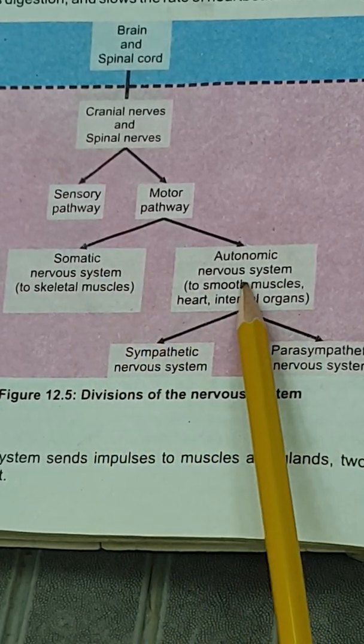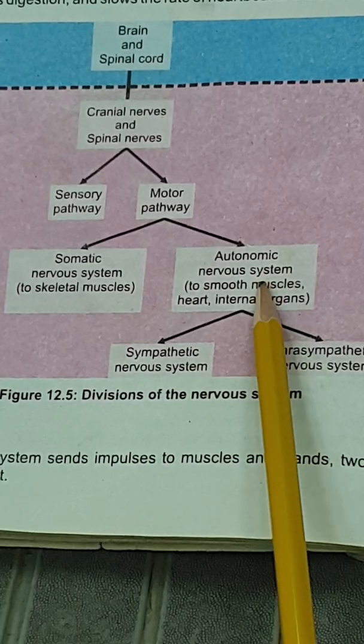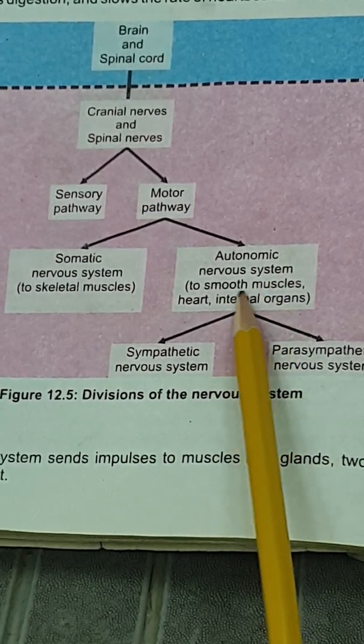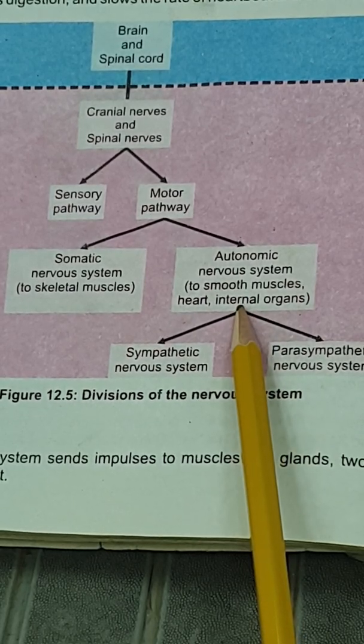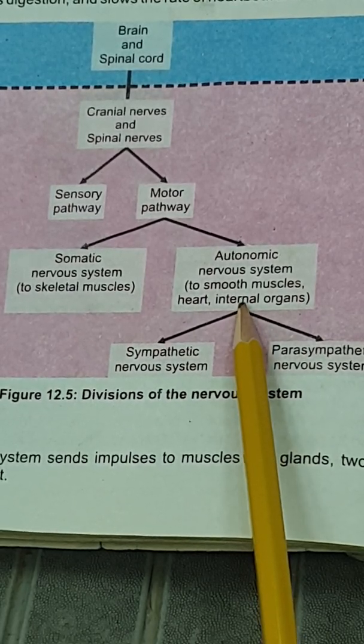While the autonomic nervous system includes those parts of our body which are not under the control of our will.